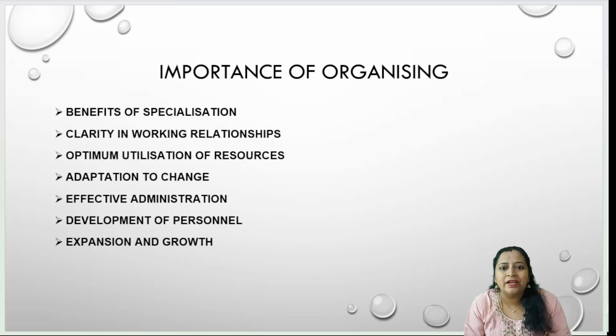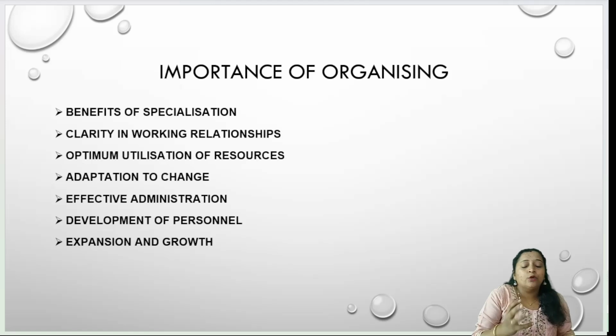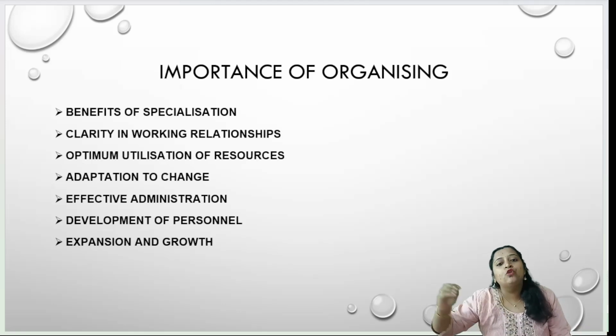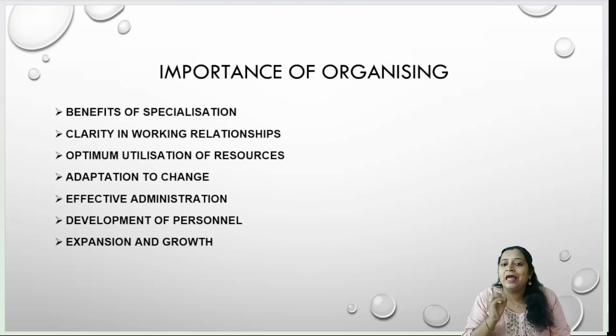If you don't have clarity about which has to be given first preference, which has to be done last. So what organizing will do is give clarity in the working conditions, clarity in the working relationships to the employees. So it will clearly tell you who is your boss, from whom you have to take the orders, and after completing that particular task, to whom you have to report it. So that clarity will be given by organizing.